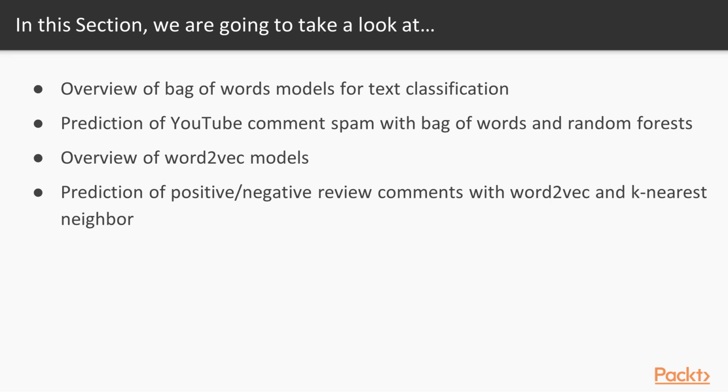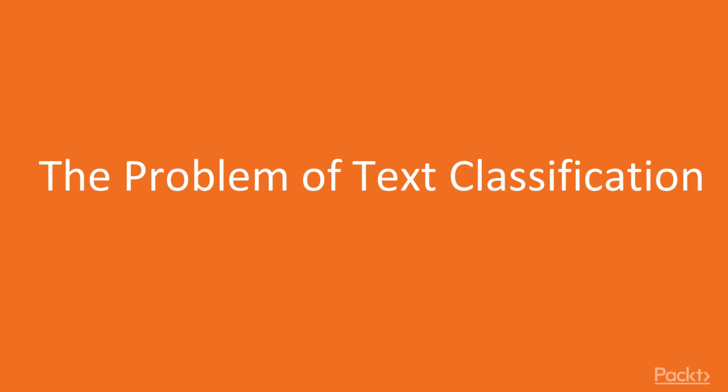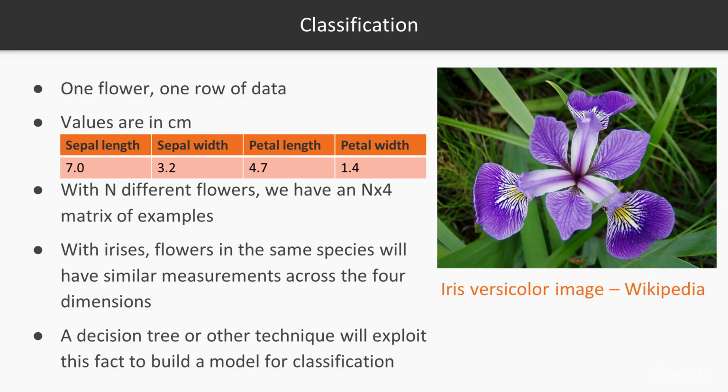Then we'll look at the word-to-vec models and prediction of positive and negative reviews with the word-to-vec approach and k-nearest neighbor classifier. In this video, we're going to look at the bag of words model. But first, we'll answer the question of what makes text classification an interesting problem. The classification and other machine learning techniques normally require each example in the dataset to be represented as a vector.